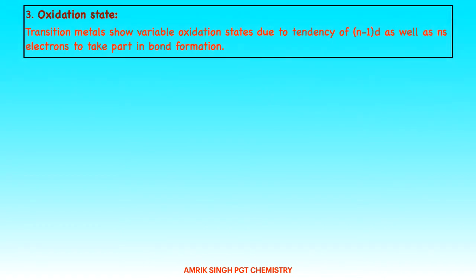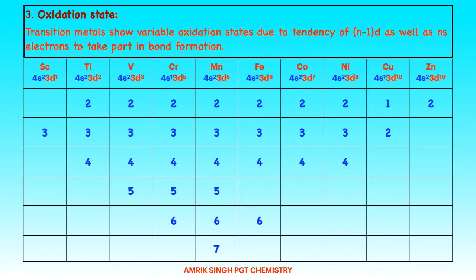Now, oxidation states. Transition metals show variable oxidation states, meaning changing oxidation states, due to the tendency of (n-1)d as well as ns electrons to take part in bond formation. There is a small energy gap between (n-1)d and ns. Therefore, both the electrons can take part in bond formation. With the help of a table, we have written the electronic configuration here.